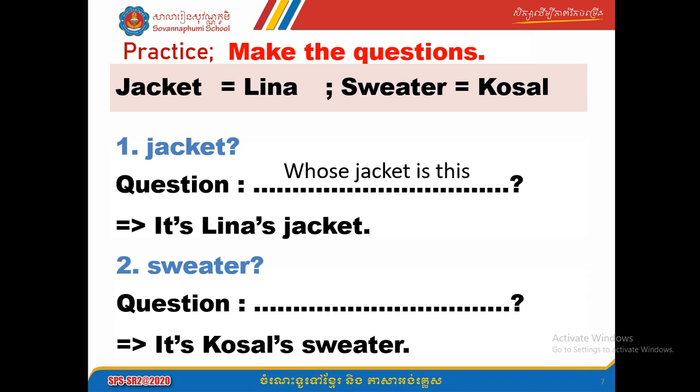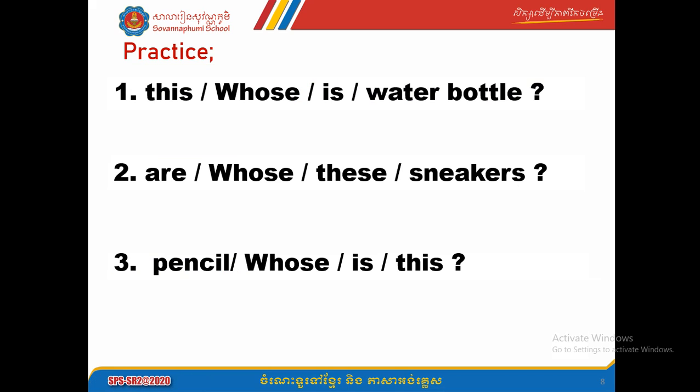Okay. Number 2, sweater. You want to know about a sweater, okay? So what question do you ask? Remember, you're gonna start with whose, okay? And then plus noun. Okay, so you're gonna say whose sweater is this? Whose sweater is this? And then you answer, it's Kusal's sweater. Yes, sweater for Kusal. So it's Kusal's sweater. Okay? Practice one more.